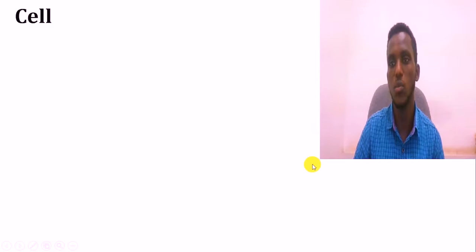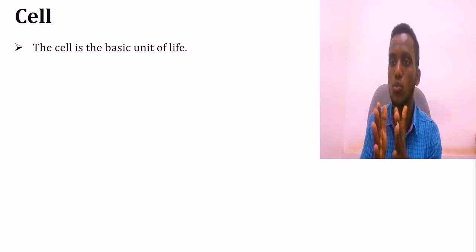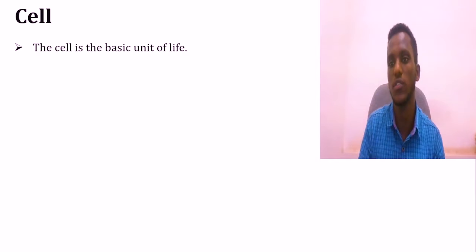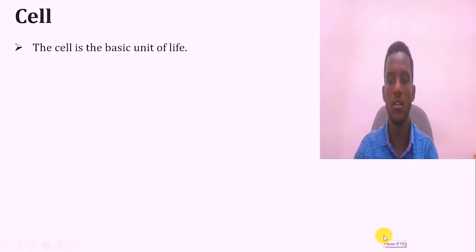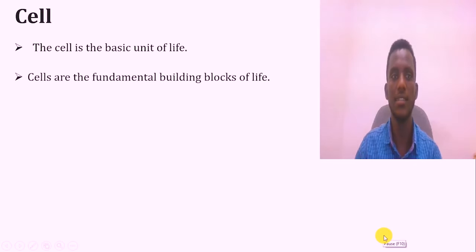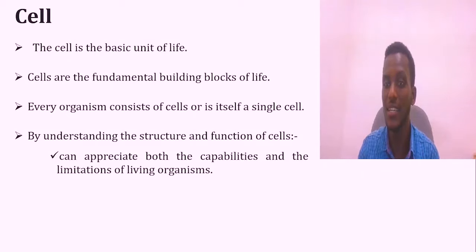So cell is the smallest units of life እንላለን። ስለዚህ ህይወት ያላቸው ነገሮች ስታርተር ፖይንታቸው ወይም ደግሞ መነሻቸው ሴል ነው ካልን ሴል is the smallest unit or the basic units of life የመጀመሪያው ስለሆነ they are the basic units of life እንላለን። And the other one, that cell is the fundamental building blocks of life, which means that all organisms may be composed of either a single cell or also known as that is the cell itself or maybe multicellular.